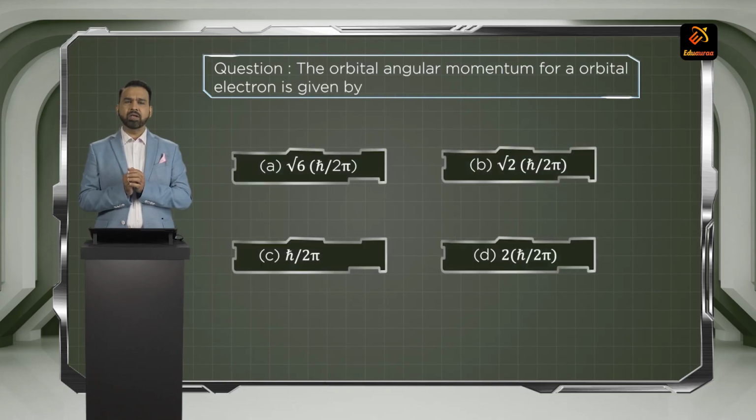The orbital angular momentum of a d orbital electron is given by? Orbital angular momentum for the electron present in the d orbital is given by the relation, because for d orbital it will be under root 6 into h upon 2 pi.